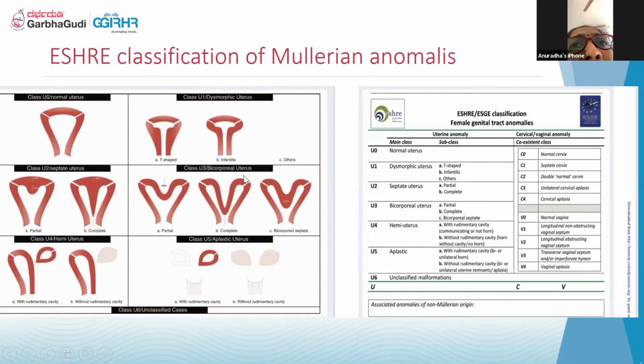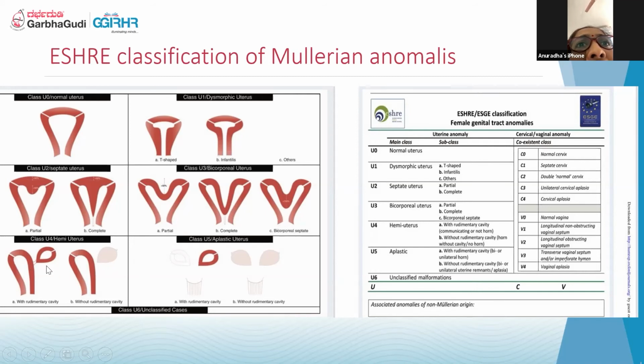In the bicorporeal uterus, there is indentation of the myometrium as well. So depending on the severity of the indentation, it is graded as partial, complete, and bicorporeal. In bicorporeal, the whole myometrial thickness is involved, and sometimes the cervix is also duplicated.